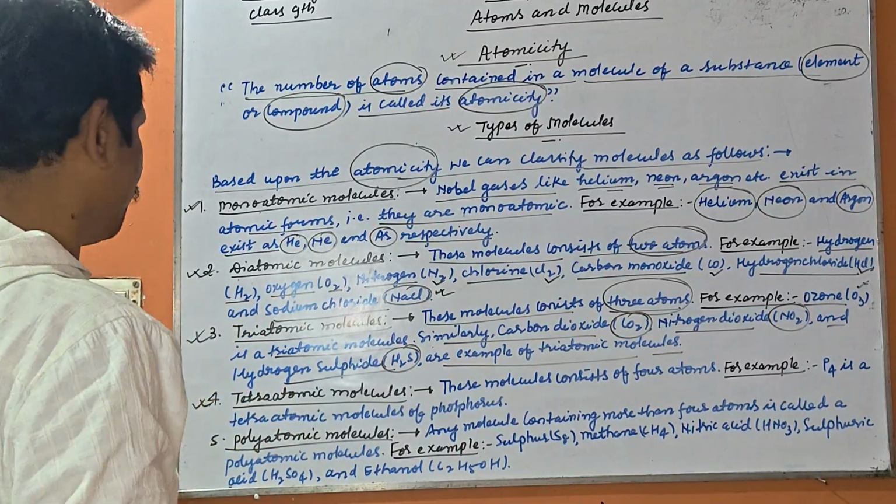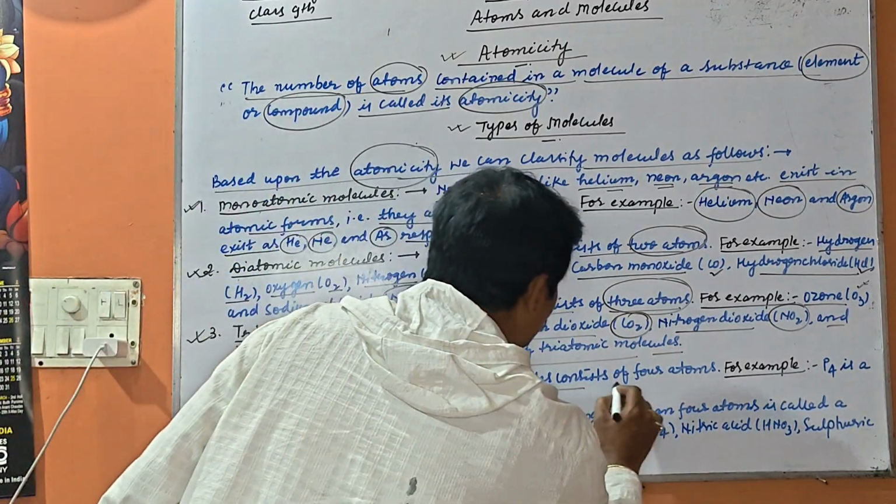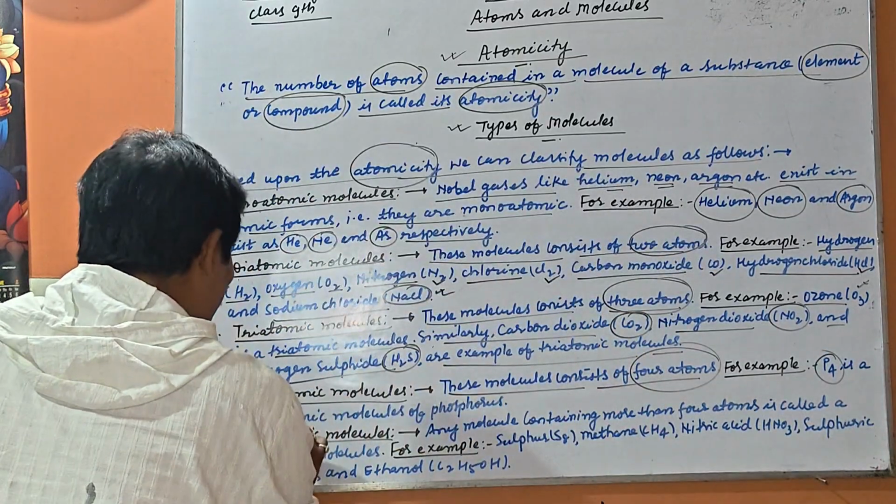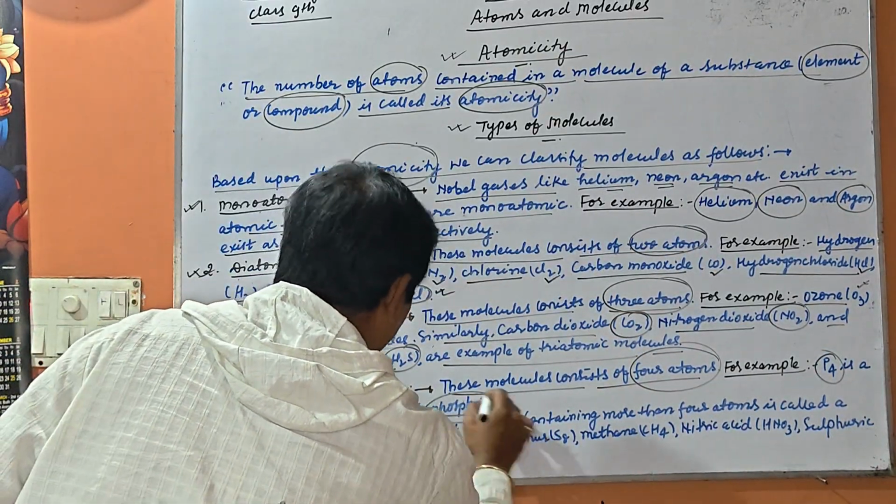Type of molecule number 4: the tetraatomic molecule. These molecules consist of 4 atoms. For example, P4 is a tetraatomic molecule of phosphorus.